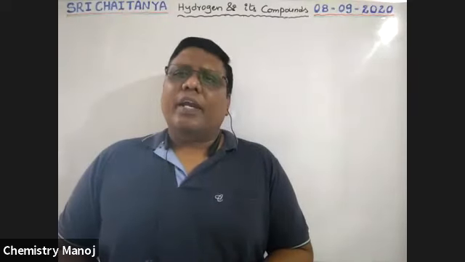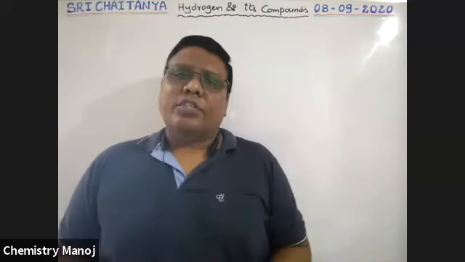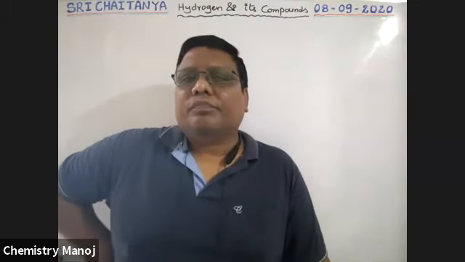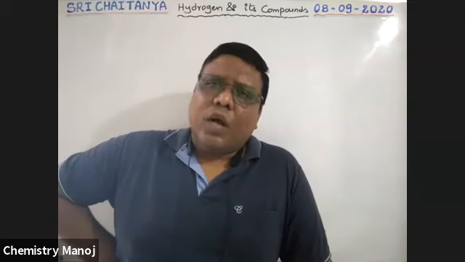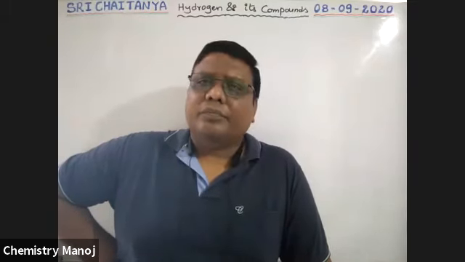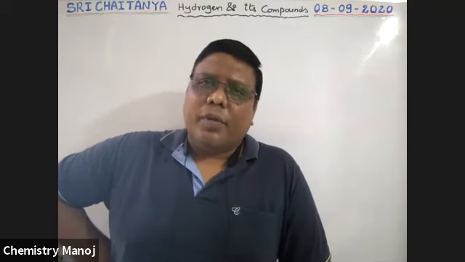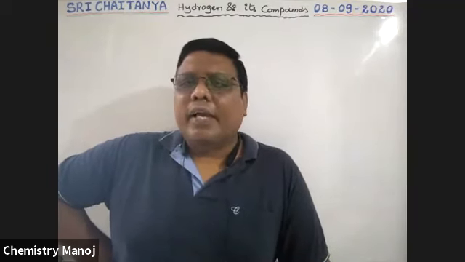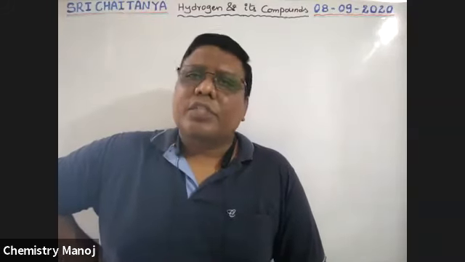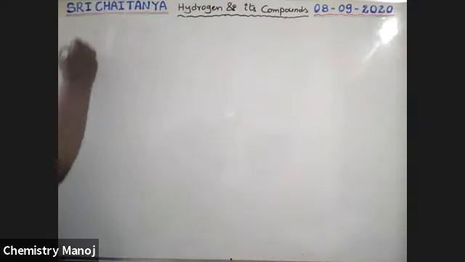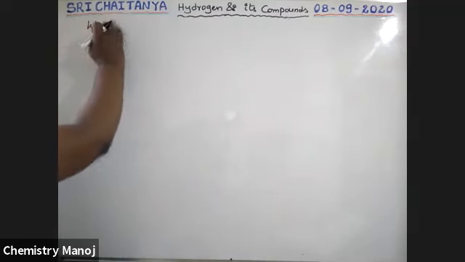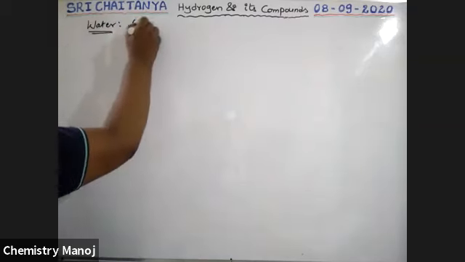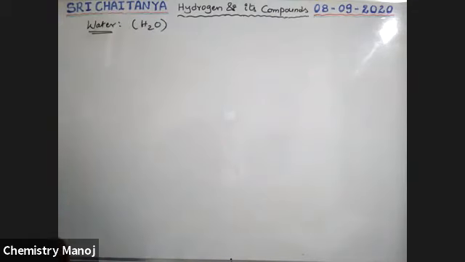Now we are entering into the compounds of hydrogen. In our syllabus, the compounds are water, heavy water, and lastly hydrogen peroxide. Now I am trying to explain about water. See here. Water. Its formula is H2O.